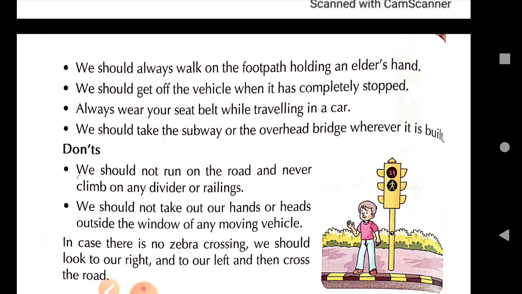Any accident takes place, the person falls down, hits his or her head somewhere on the road, on the pavement, or anywhere, and the person loses his or her life because of head injury. So if the helmet is there, at least the head will be saved, and most of the time the person escapes with some other minor injury.